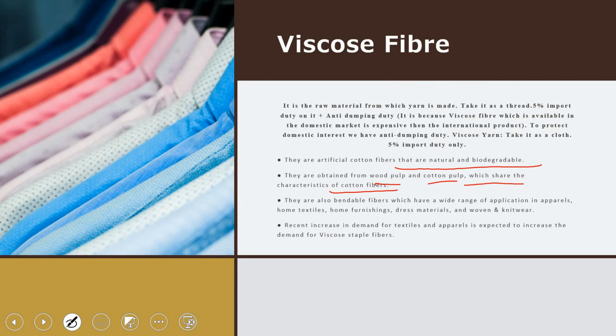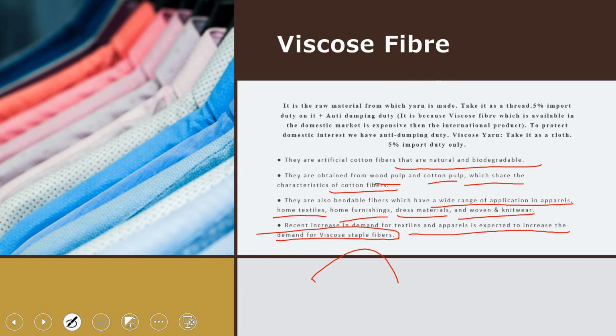They are also bendable fibers, and they have a wide range of application in apparels, home textiles, home furnishing, dress materials, and woven knitwear. The recent increase in demand for textiles and apparels is expected to increase the demand for viscose staple fiber. So this is the information regarding this viscose fiber.